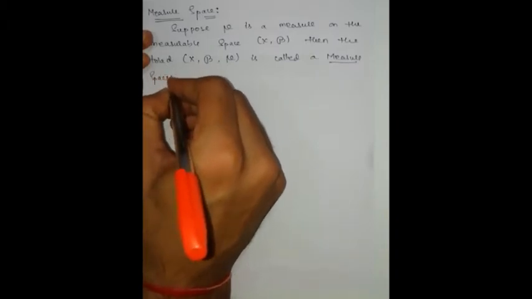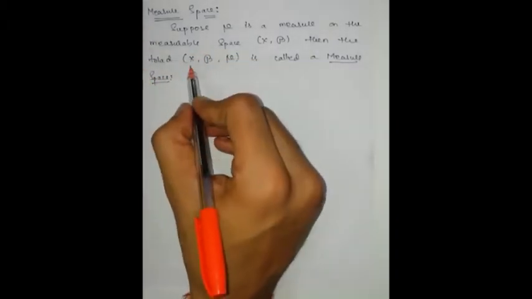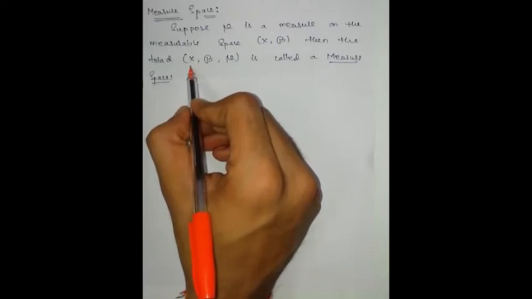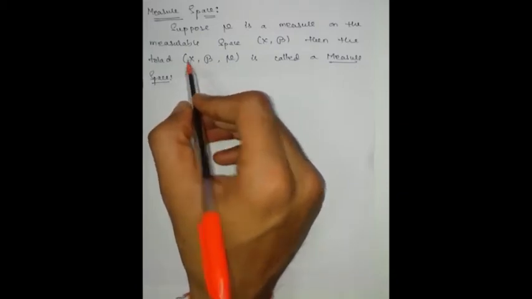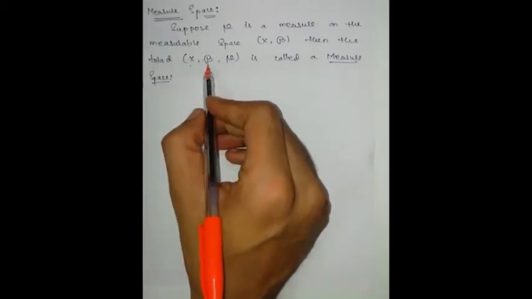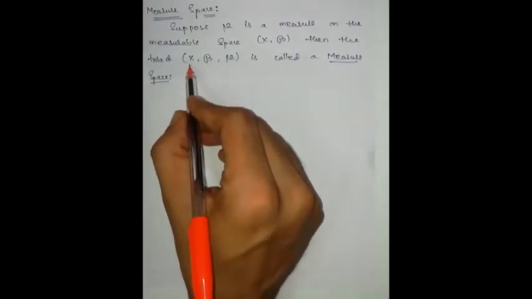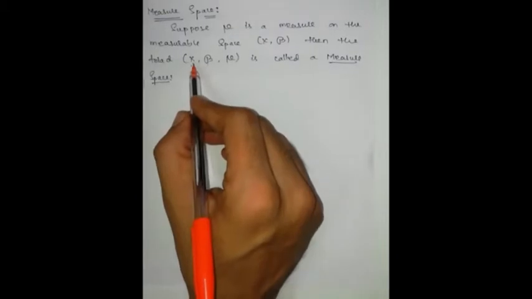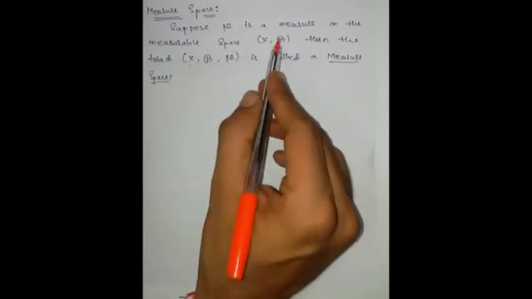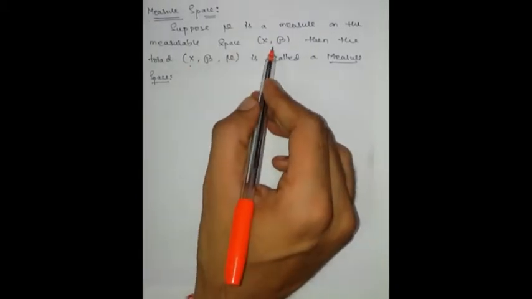Already we have discussed X is a non-empty arbitrary space and script B is the collection of subsets of X which is a sigma algebra. Then this one is said to be a measurable space.